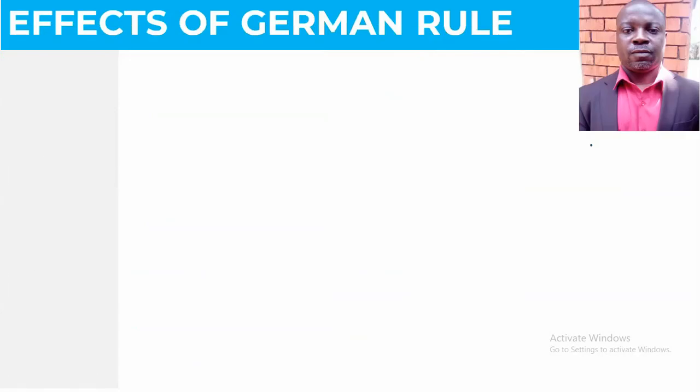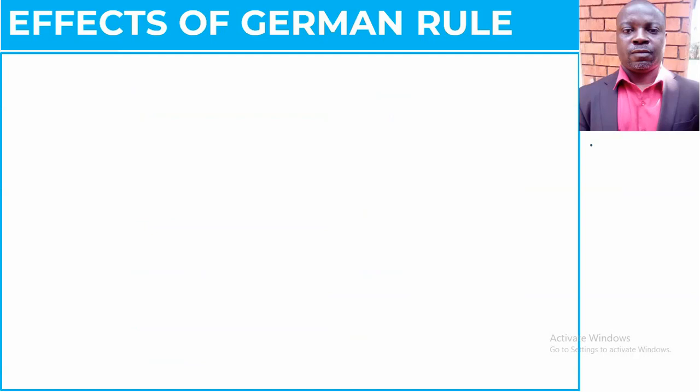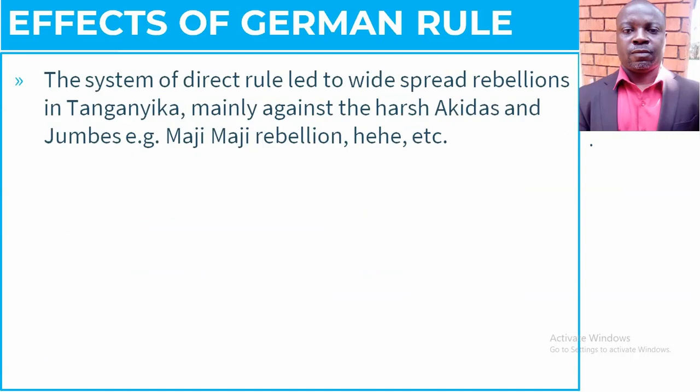Yes, here we are. We've now switched over to the effects of the German rule. We have seen the reasons why they used the direct rule. Now we want to look at the effects. For your information, effects are both positive and negative. You understand? Effects are both positive and negative. And when we are concluding, we need to emphasize that the effects were positive and negative. If you can judge, you can also give a judgmental conclusion. They were more negative, they were more positive, something like that.